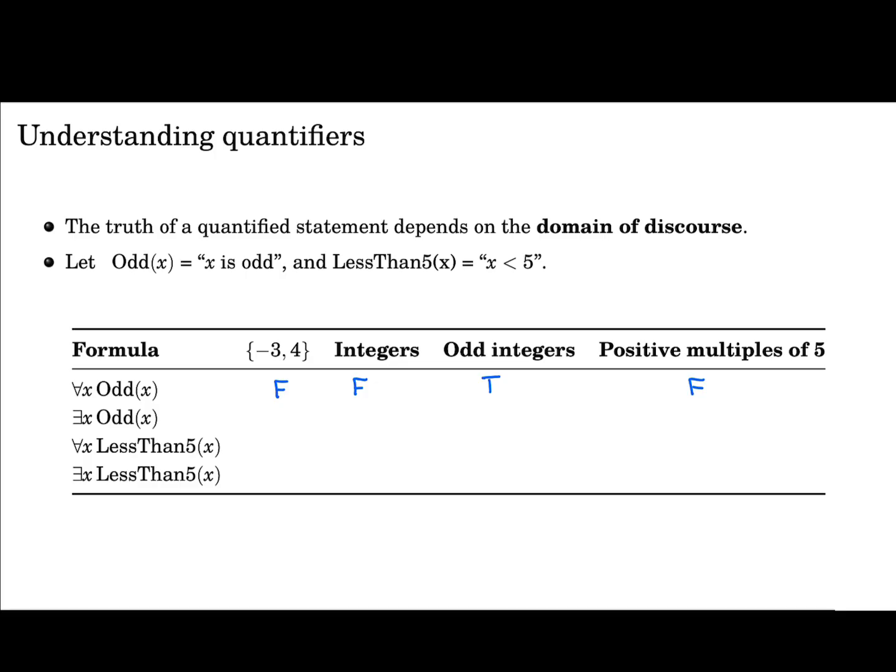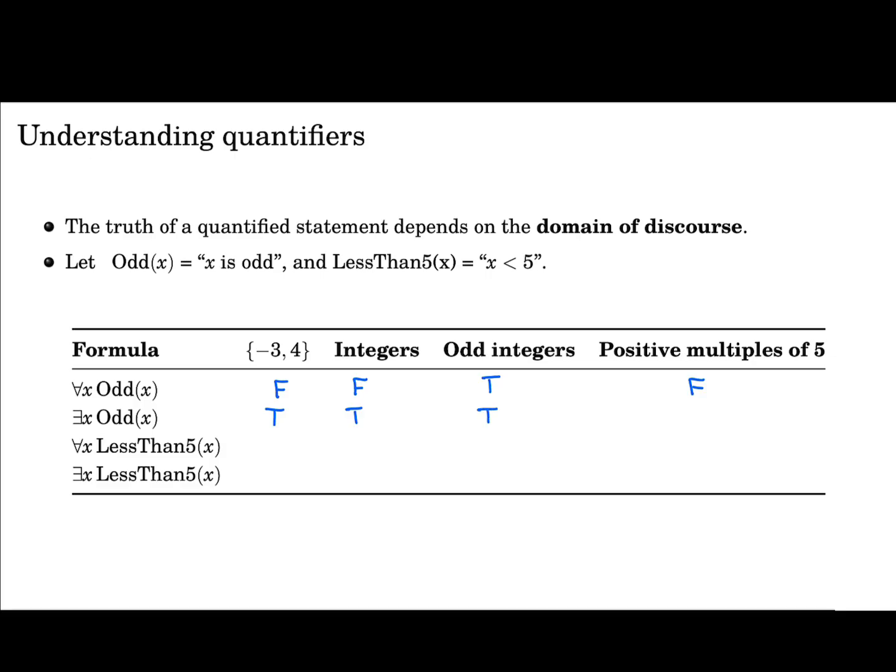So let's do these other ones. Let's do the there exists. So now this is there exists an x such that x is odd. So in this set, does there exist an x such that x is odd? Yes, the number minus 3 is odd. So there exists an x such that x is odd. Well, what about for the integers? Well, once again, even minus 3 is an integer, so there exists an odd integer, so we're good here. For the odd integers, not only does there exist one, all of them are odd, but in particular there exists an odd integer, so 3 is an odd integer and it is odd.